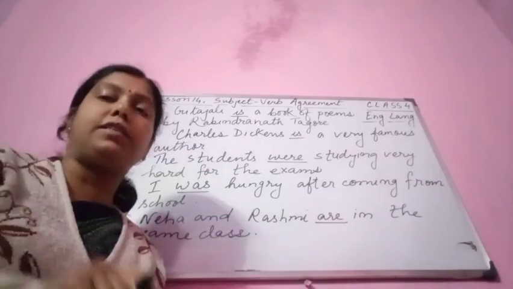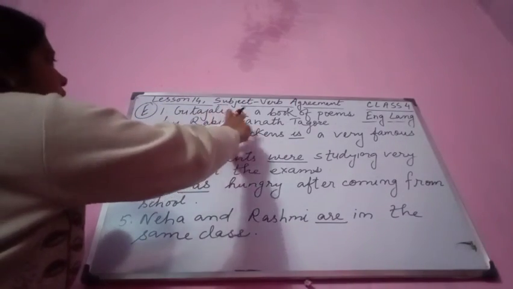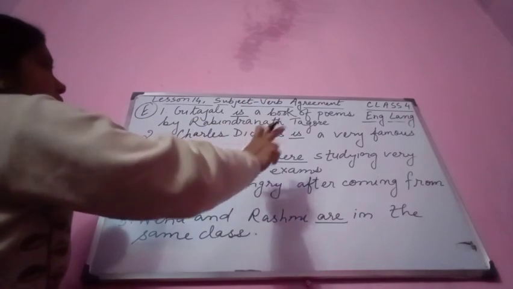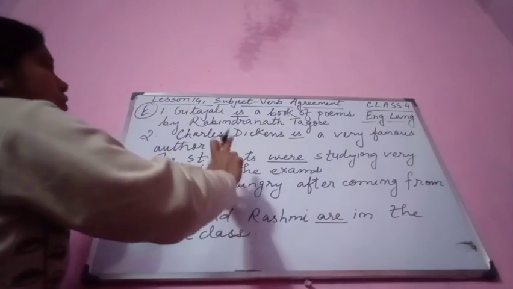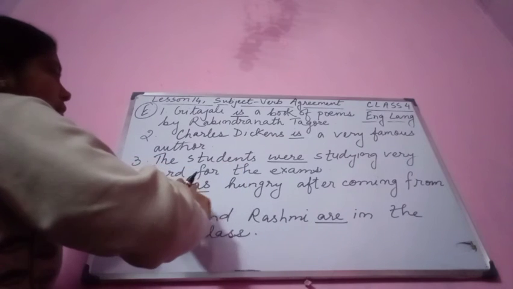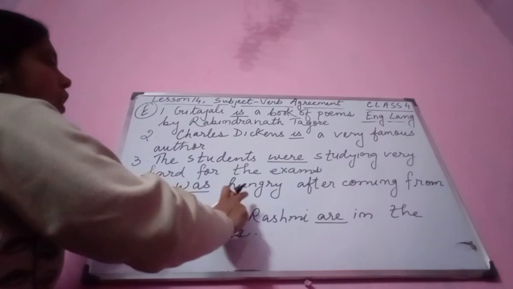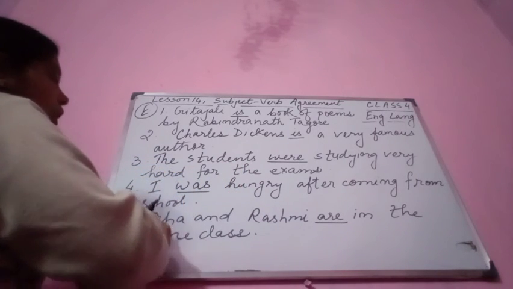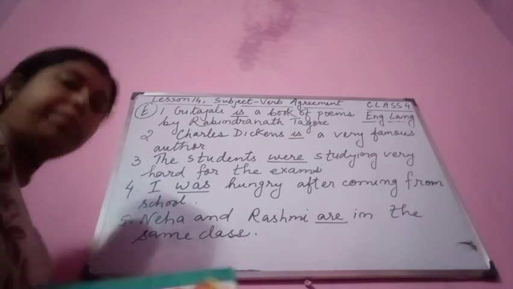Now I am going to read out all the correct statements. Please follow. Gitanjali is a book of poems by Rabindranath Tagore. Charles Dickens is a very famous author. The students were studying very hard for the exams. I was hungry after coming from school. Neha and Rashmi are in the same class.